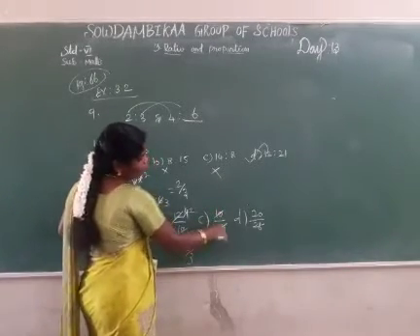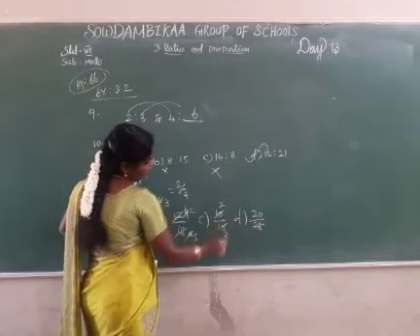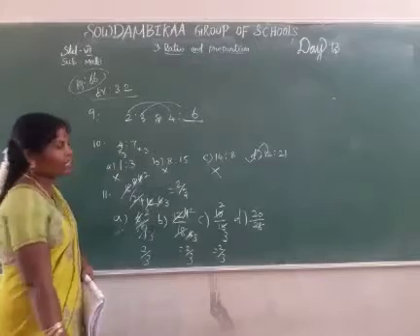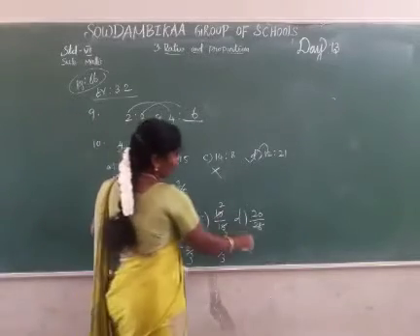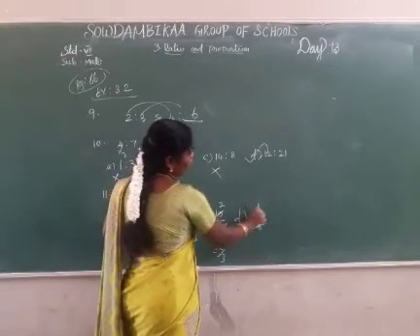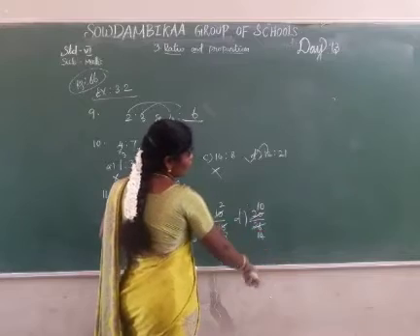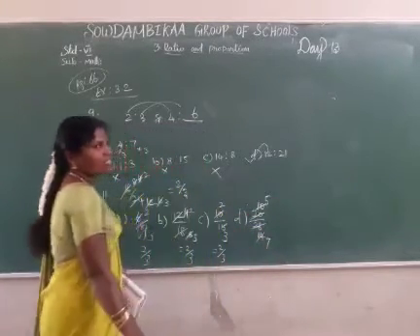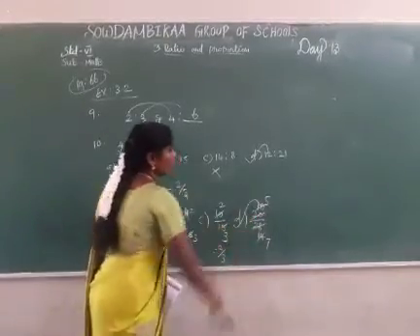3 cancels the 2 table. 3 5s are 15, 2 5s are 10. The answer is 2 divided by 3. The question asked which is not equivalent to 2 by 3. 10 2s are 20, 14 2s are 28. 5 2s are 10, 7 2s are 14. The answer is 5 divided by 7. So this is the answer.